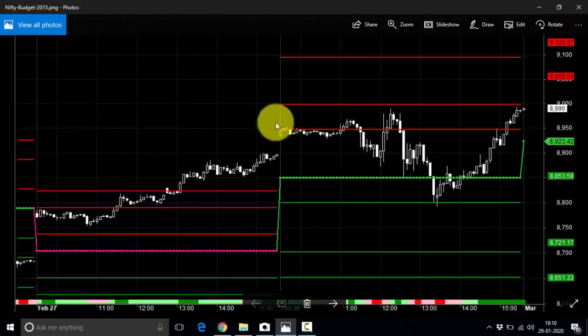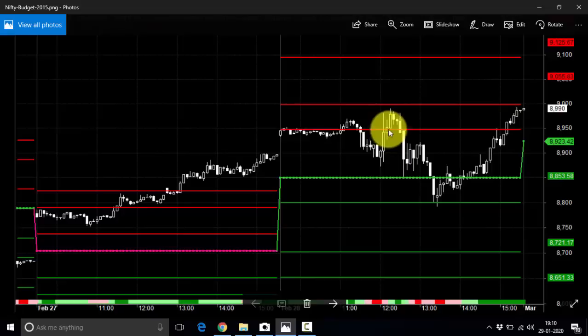So this is the 2015 Union budget day. So you can see this is 11 a.m. This separator is 11 a.m. So from 11 a.m. the budget speech starts. So the market started to be volatile. So you can see this is Nifty future chart. So market has initially fallen down from the R1 level. This is the R1 level. This is the pivot point and this is the S1 level.